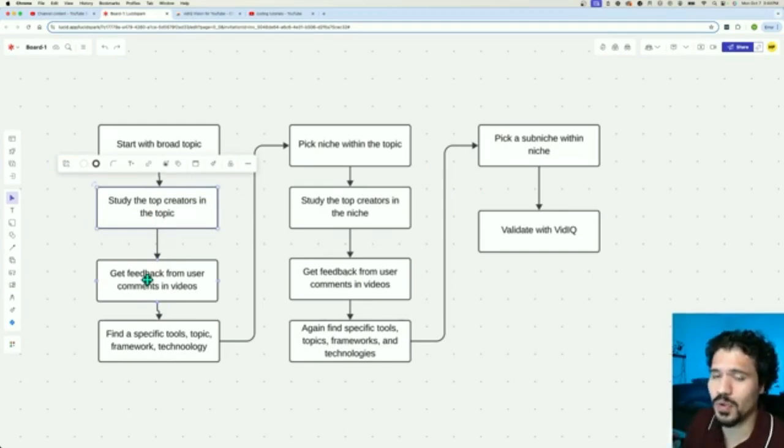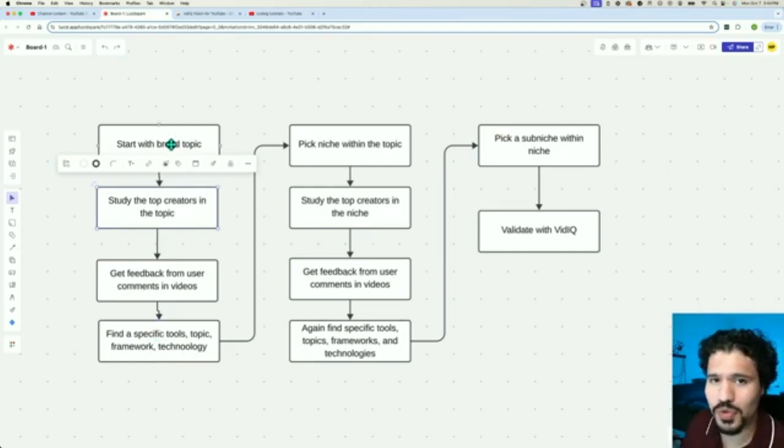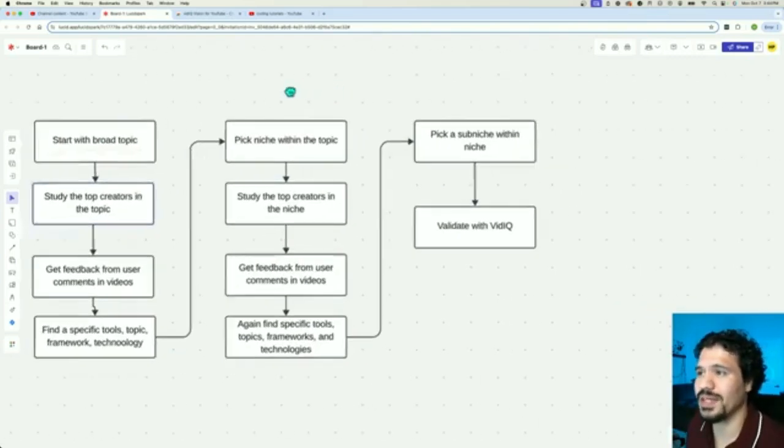They might be making a request for another technology or for another type of video, and then from here you're going to pick that specific technology that you saw there was a lot of interest in, maybe from users or maybe from the creator itself. But again, the goal here is to get down to something more specific. So let's say you looked up videos on AI, and one of those creators was talking about Google Colab or Google Colab notebooks. Well, now we're going to do the same thing again.